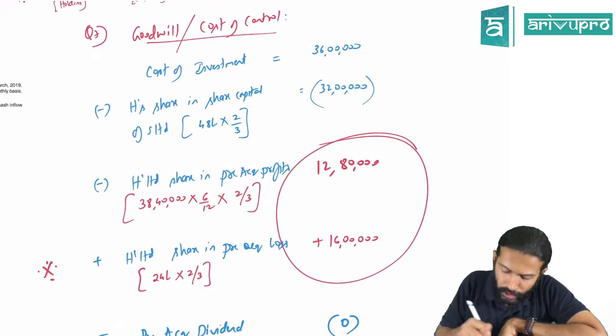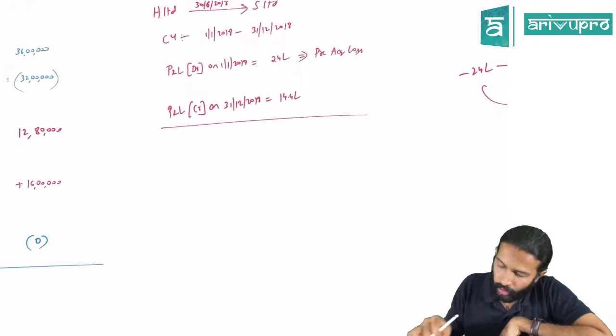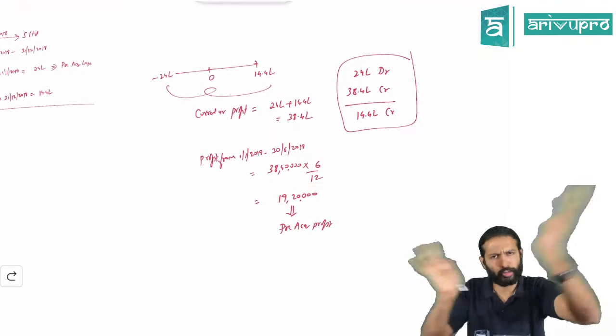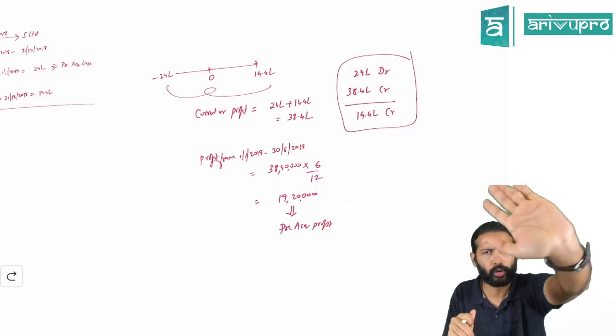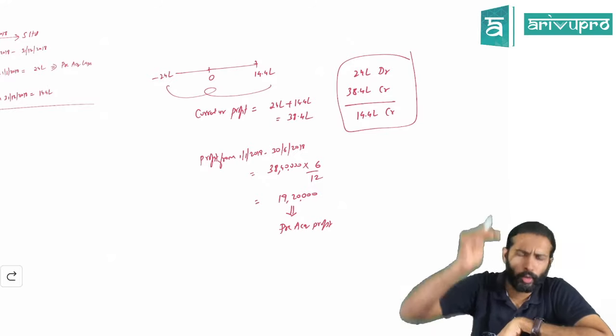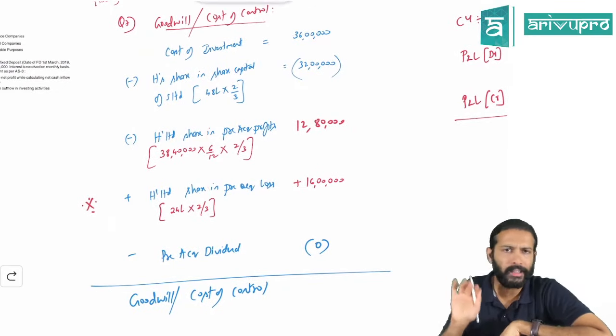So I would set off these two and take one number. Yes, you can do so. Basically, this much is pre-acquisition profit. There is pre-acquisition loss also. You can set off and do one calculation also if you want. That is acceptable. The answer will be the same also. But just to give you a little clarity, I have shown both pre-acquisition profit and loss separately in this case.